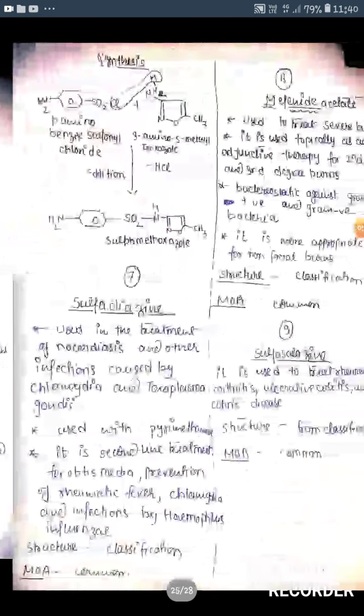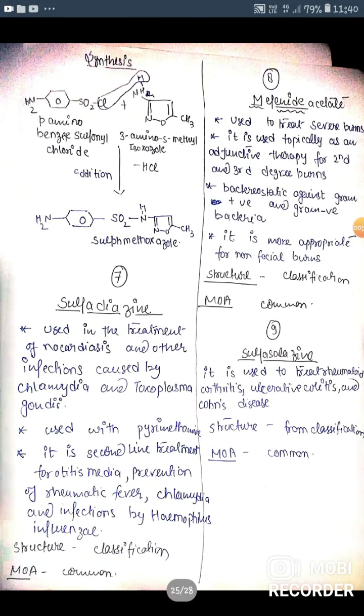Synthesis of sulfamethoxazole. So here para-aminobenzene sulfonyl chloride reacts with 3-amino-5-methyl isoxazole. It will form sulfamethoxazole and HCl is removed from the reaction.